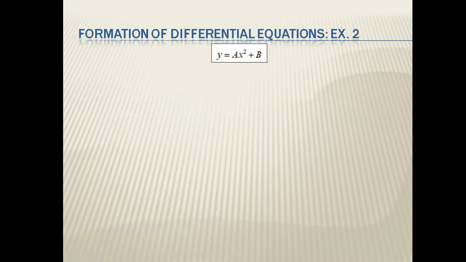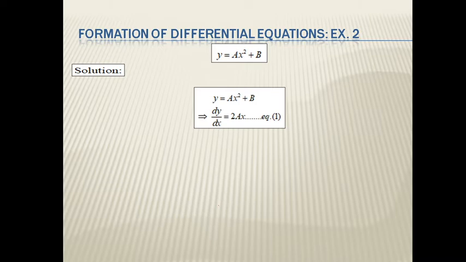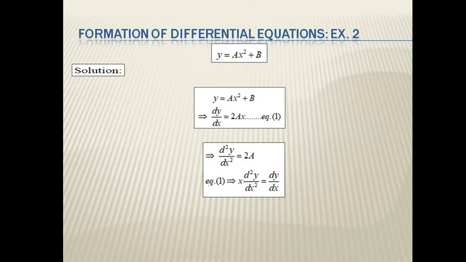Now, in the second example, y equal to ax square plus b, this equation contains two arbitrary constants. Therefore, we differentiate this equation two times and eliminate these two arbitrary constants. First differentiation is twice ax, and then the second differentiation is twice a. Now we substitute the value of d2y by dx square equal to twice a in equation 1, which is another formation of a differential equation which does not contain the arbitrary constant values. In this way we form the differential equation.